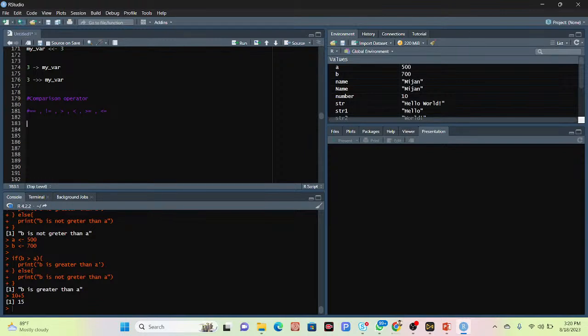And the logical operator. Mainly, we can divide the logical operators into the element-wise logical AND operator. The logical AND operator returns true if both statements are true. I simply write the logical operator.